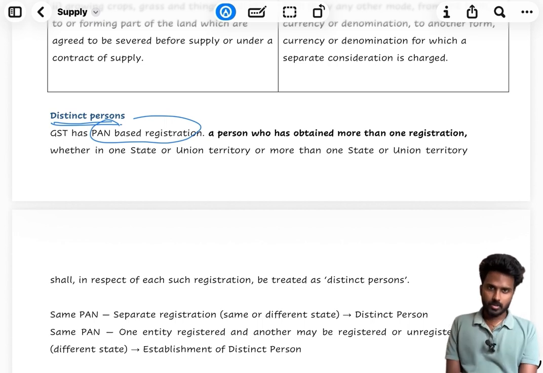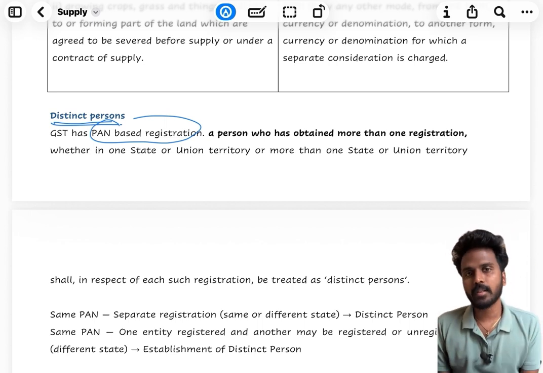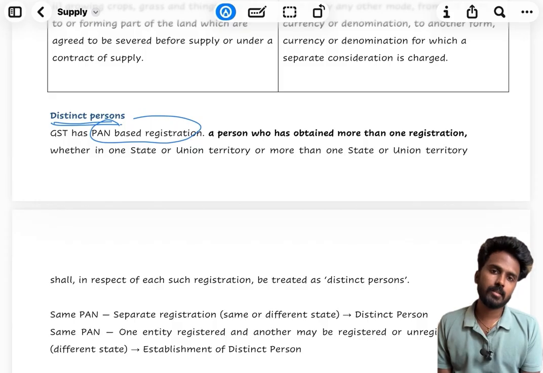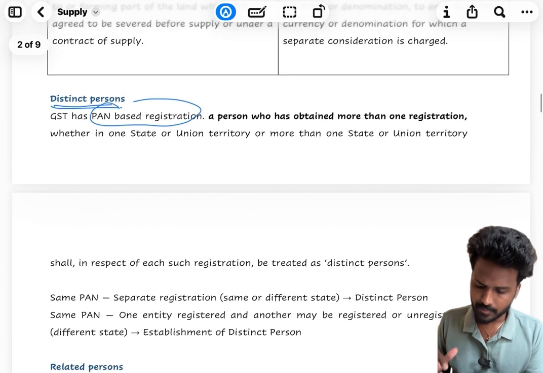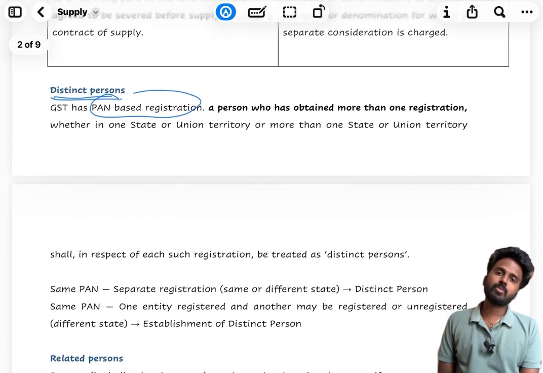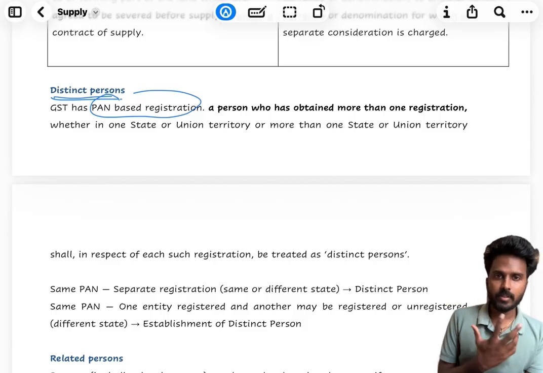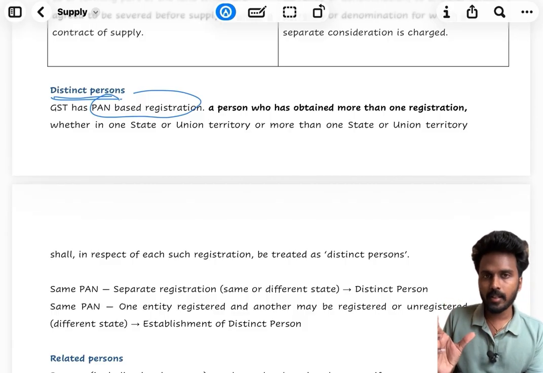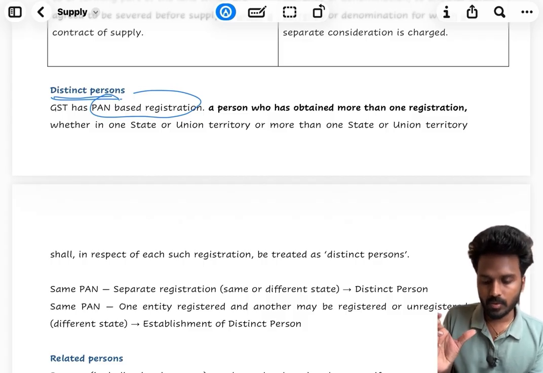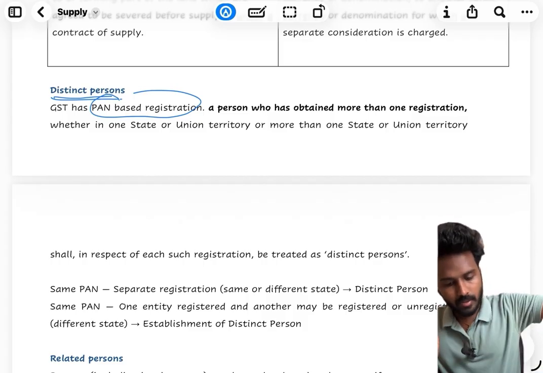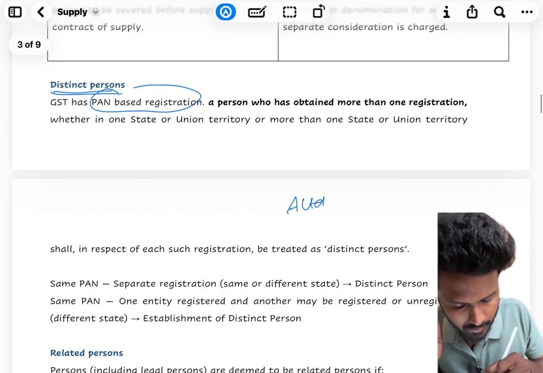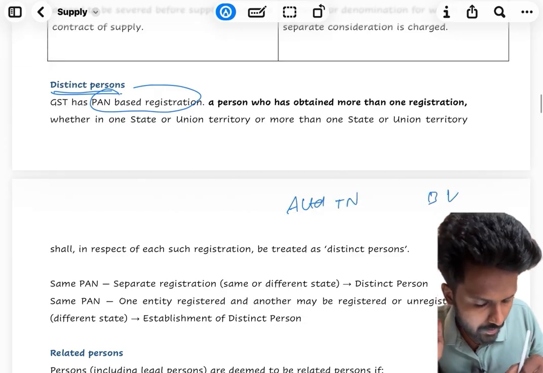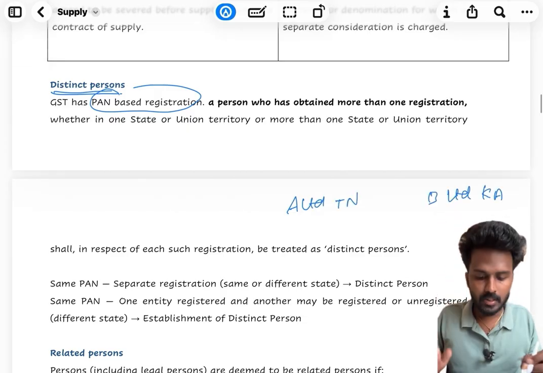Since there are two states, it has a branch in another state, it has to make a separate registration in Karnataka, right? So these two have two different GST registrations, for example, A Limited Tamil Nadu and B Limited Karnataka.